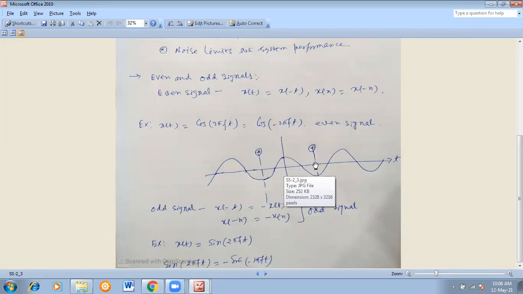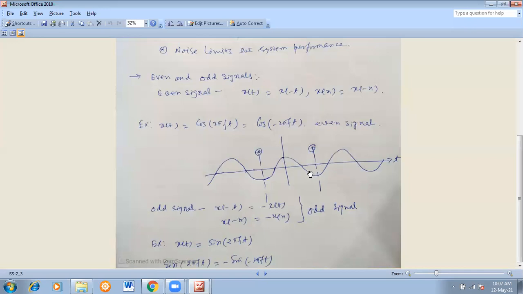Okay. Now from 0 to this time, and 0 to this time, both are the same instant, isn't it? Left of the origin and right of the origin. These two instants are at the same distance. But see here, the amplitude is this much and the amplitude is this much. So that means they are in the same phase and the magnitude is also the same. That's why cos theta is called an even signal.